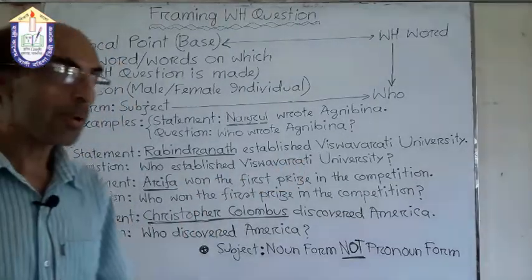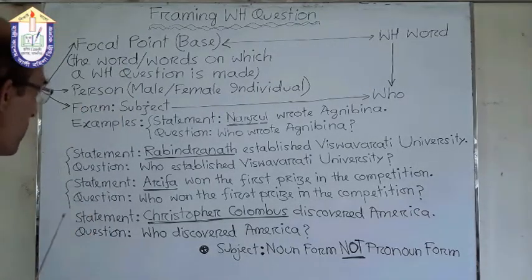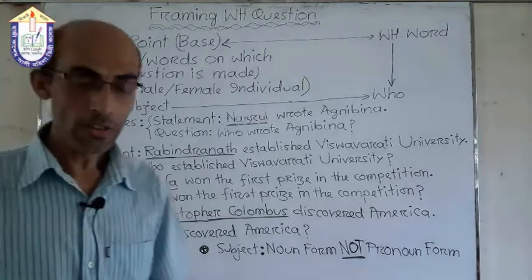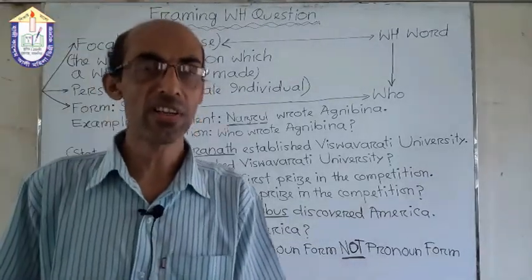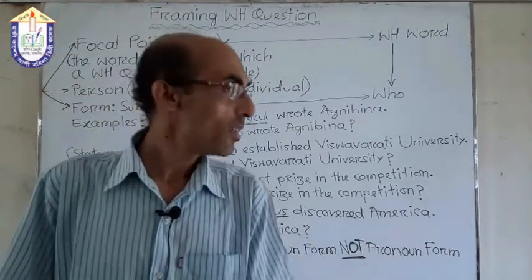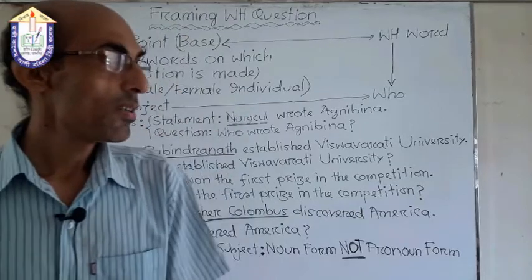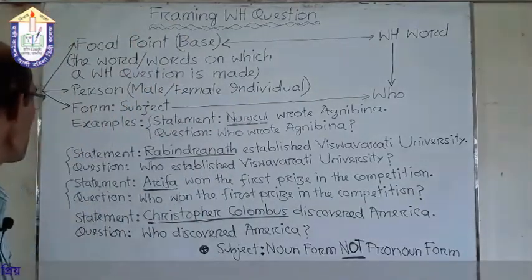How is it possible? Now let's study the examples and it will be clear to us. There are 4 examples for your better understanding. If we study the examples, I can assure you that you will be clear about it.